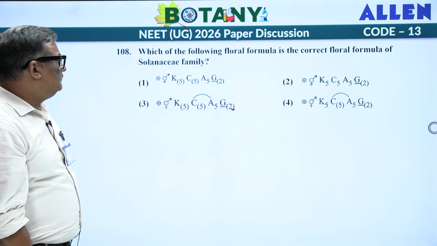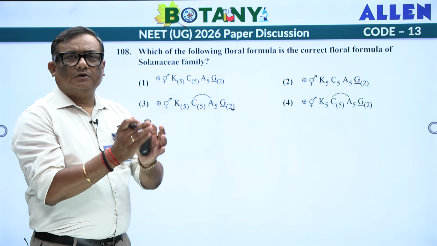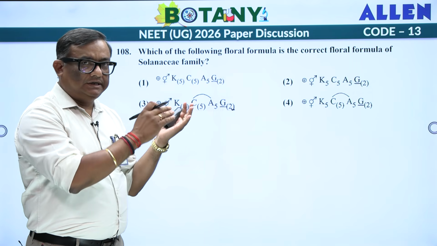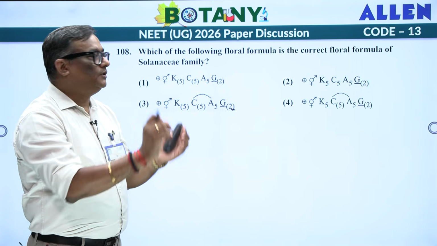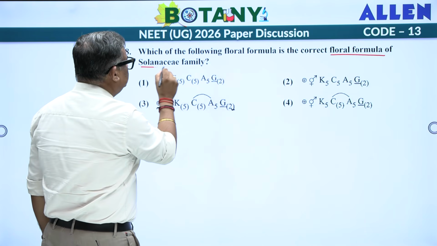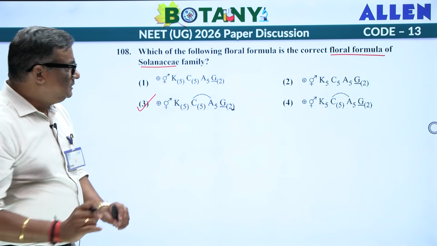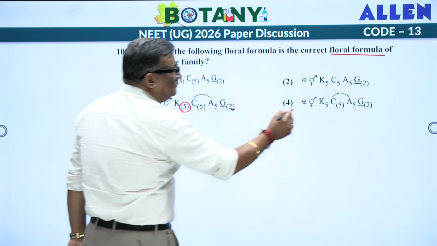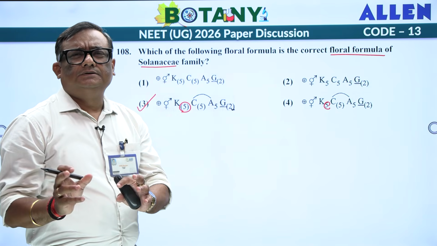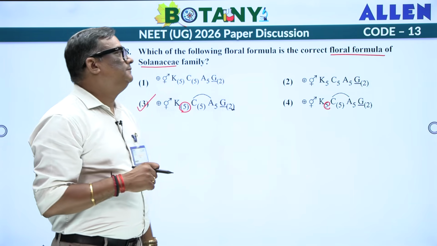Move on to the next one. See, this is a very amazing question. If you open the NCERT morphology chapter, Solanaceae is there on your left hand side. On the right hand side, at the end of your morphology chapter, the floral formula is written for the Solanaceae family. So this is a direct formula. See, the difference is only this one. I hope you remember gamopetalous, gamosepalous, polysepalous, polypetalous. The concept comes from there actually.